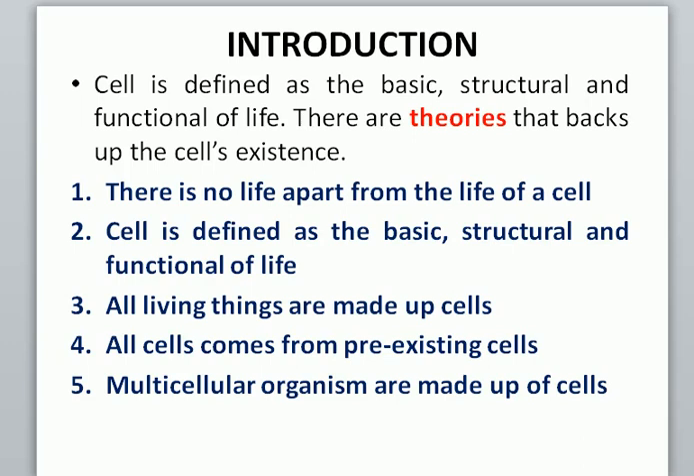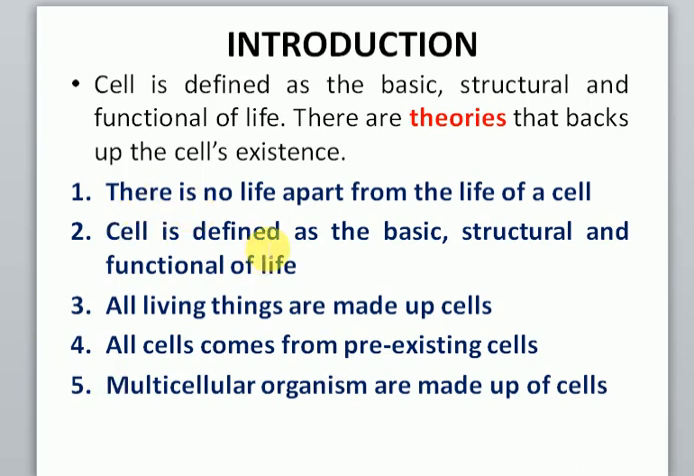Now there are actually theories that back up the cell's existence. In science, theories and laws are made so that it is ascertained that what is being talked about is valid in all respects. So there are actually about 5 theories. These theories are not meant to be listed in order. It can be listed anyhow. It doesn't mean that because I wrote this as the first one, it has to be the first one at any time, any day. No. So it could be anyhow.